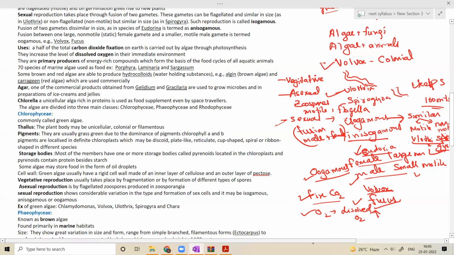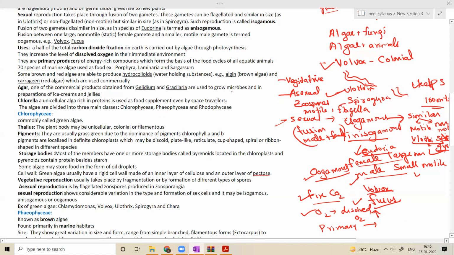So they are primary producers of the aquatic habitats. The other organisms present in the aquatic habitats generally depend on these primary producers for their energy needs. Some algae are also edible, so they can be taken as food.